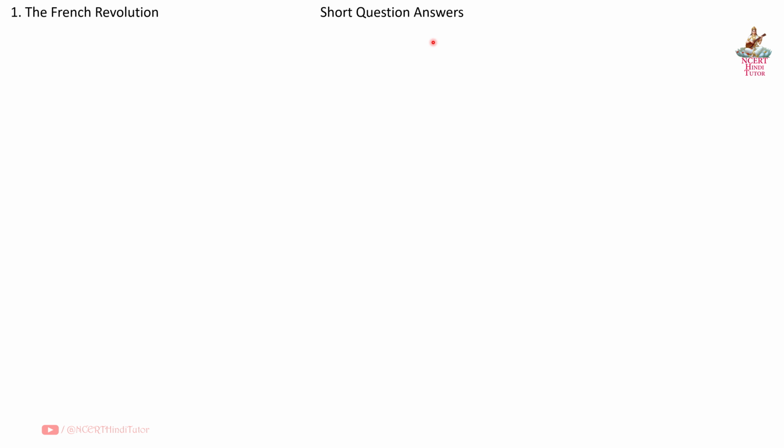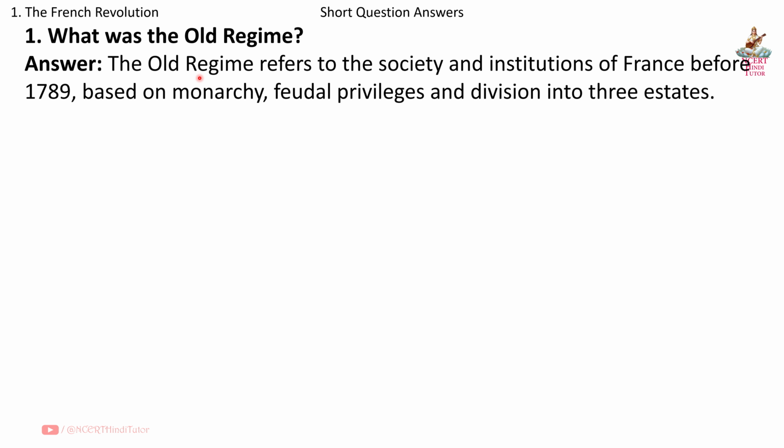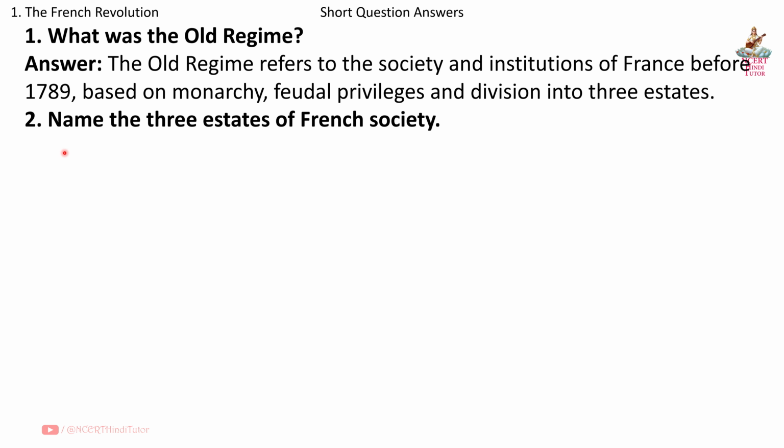Next, short question answers. Question 1. What was the old regime? Answer. The old regime refers to the society and institutions of France before 1789, based on monarchy, feudal privileges and division into three estates.